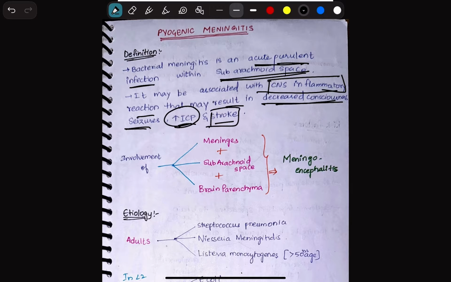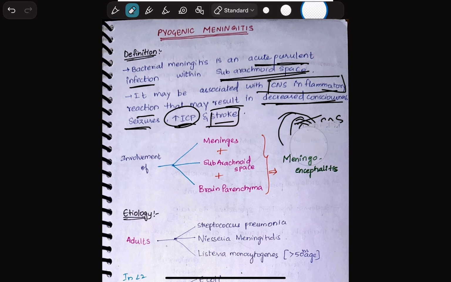Okay, so when we are referring to the subarachnoid space, you already know, assume this is the brain, so this could be the pia mater, arachnoid mater, and then comes the dura mater. Okay, the space below the arachnoid mater is called the subarachnoid space. So clear with that?